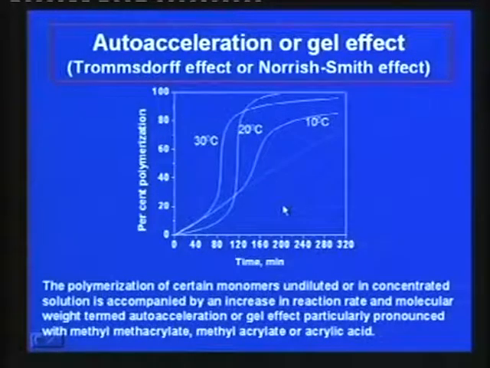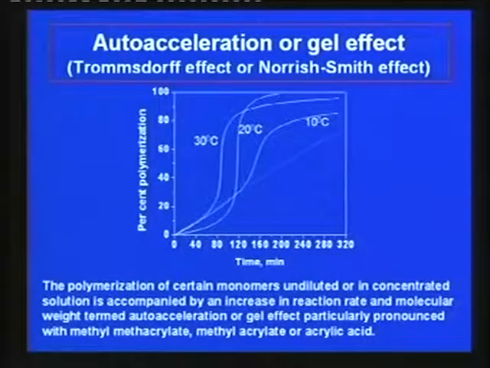Now, if you carry out the polymerization using a solvent, solution polymerization, there the solvent does not allow the viscosity to increase that much.